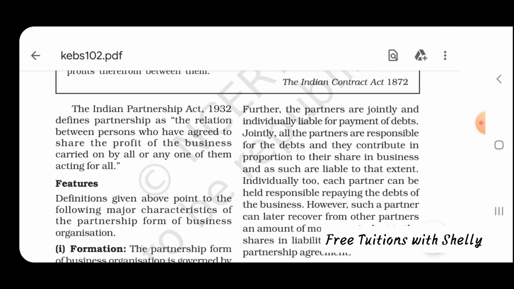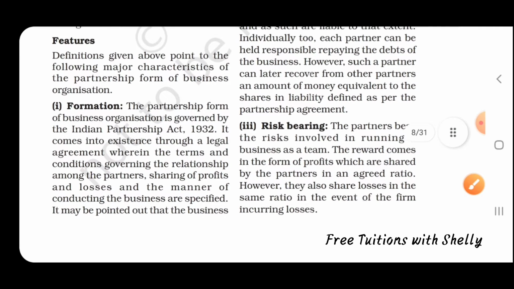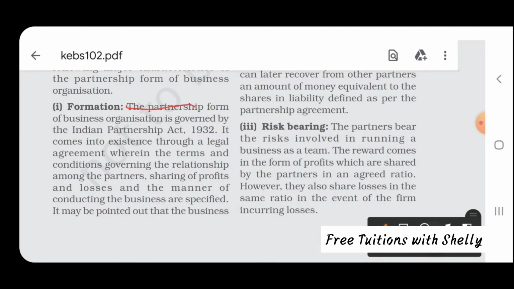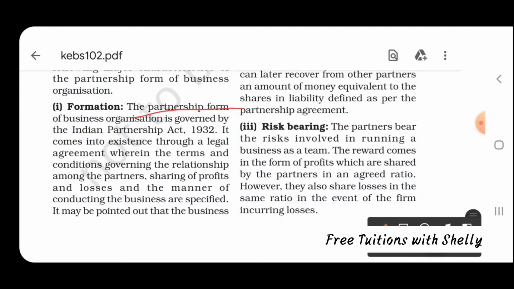Now we are going to look at the features. The first one is formation. The partnership form of business organization is governed by the Indian Partnership Act. It comes into existence through a legal agreement whereby the terms and conditions that govern the relationship among the partners, the sharing of profits and losses, and the manner of conducting the business are specified. So the act specifies how to form a business, how the losses and profits should be shared, and what must be the relation among partners. All this is mentioned in this act.